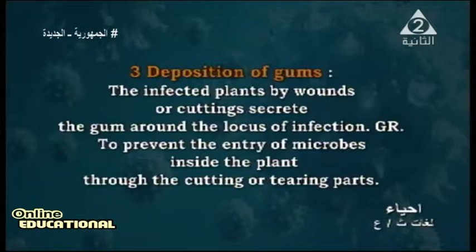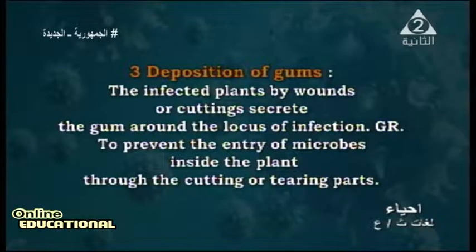Number 3, deposition of gums. What is the gum? The infected plant, by wound or cutting, secretes the gum. Like in the human, if there is a cut, the body produces platelets with the blood. These platelets may prevent the bleeding or make the bleeding not happen.